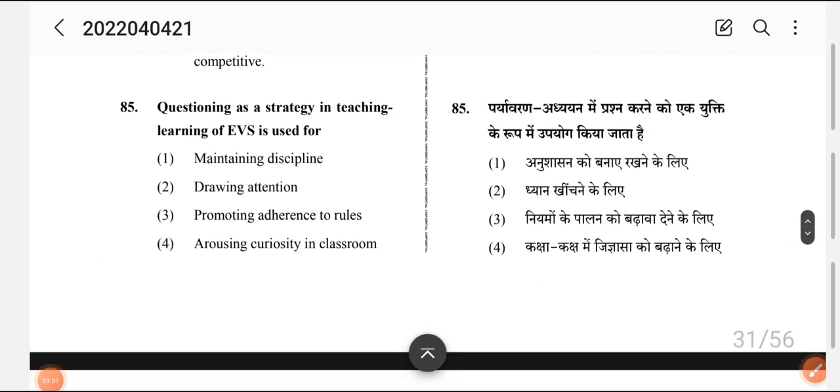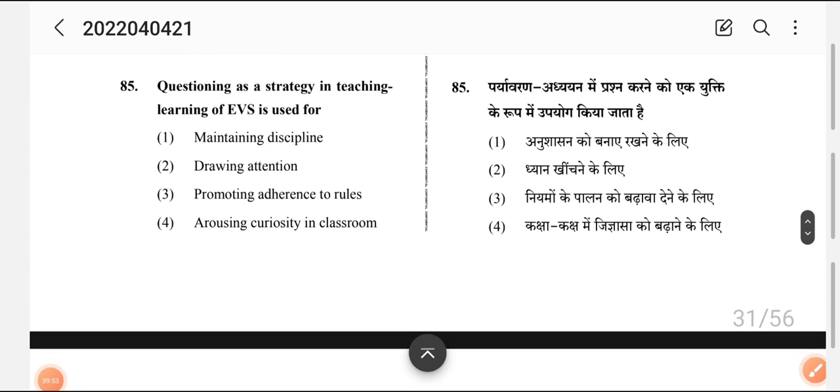Now I'm coming to question number 25. Questioning as a strategy of teaching learning in EVS is used for. Why do we have question answer sessions? Number 1, maintaining discipline. Number 2, drawing attention. Number 3, promoting adherence to rules. Number 4, arousing curiosity in class.